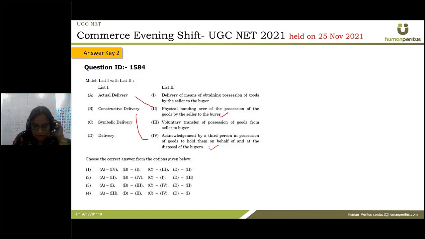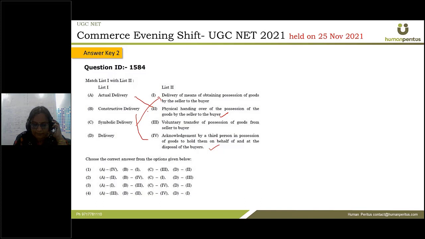Symbolic delivery is delivery of the means of obtaining possession of the goods by the seller to the buyer. Whenever there is no possibility of physical delivery of goods, there cannot be physical handing over of the possession of the goods from the seller to the buyer. For example, goods lying in the godown: only handing over of the keys of the godown would amount to delivery. So that is the case of symbolic delivery.